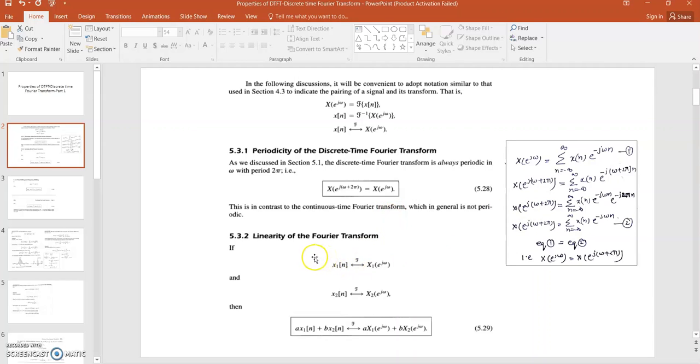Now the next property is the linearity property of the Fourier transform. The property is the same as we discussed in the continuous time Fourier transform. The only representation has changed. In this case, x1[n] has a Fourier transform of X1(e to the power j omega). This is the discrete time Fourier transform representation. But in case of continuous time Fourier transform, the representation was X(j omega), and the rest of the property is the same as in CTFT.